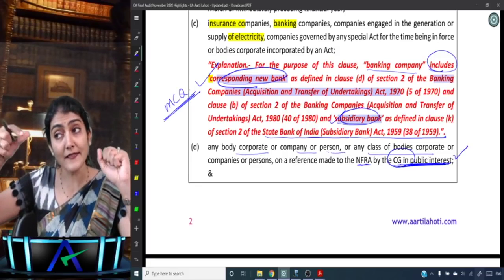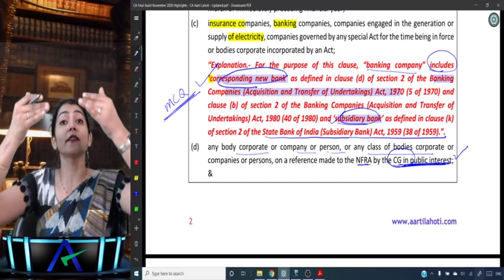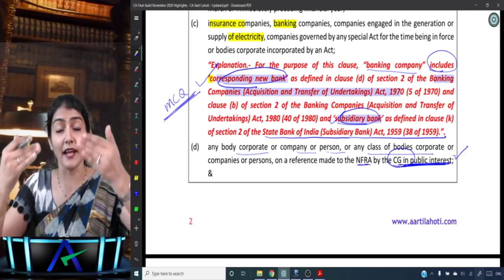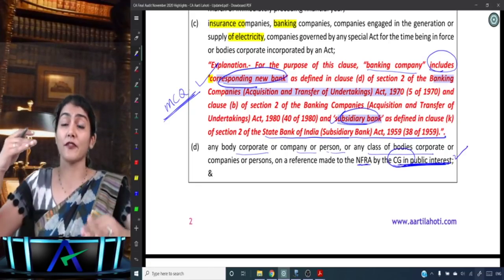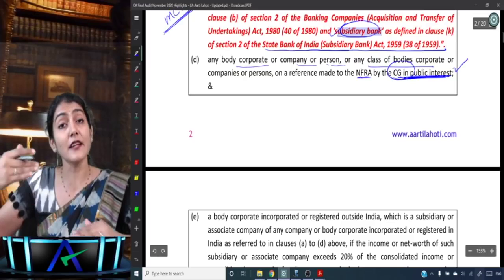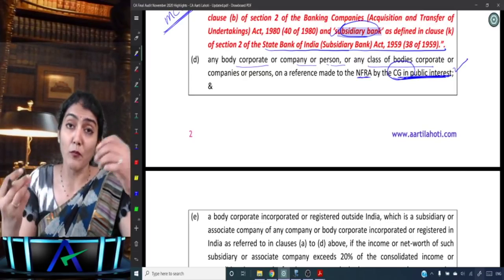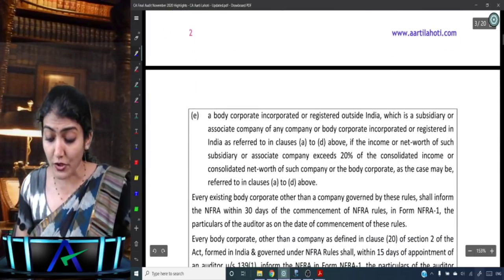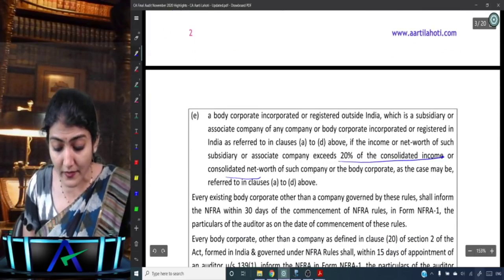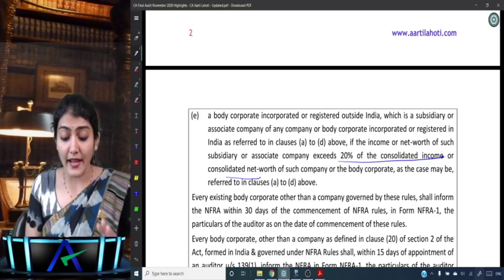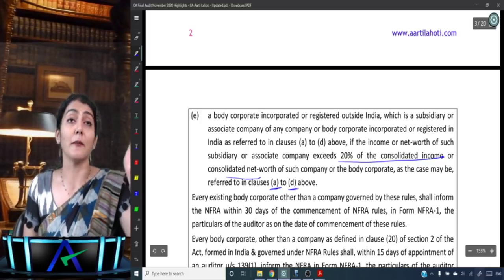Any subsidiary or associate of the above four, A, B, C, D, which is registered or incorporated outside India, if it contributes more than 20% of the consolidated income or the consolidated net worth of the entities referred to in A to D above.